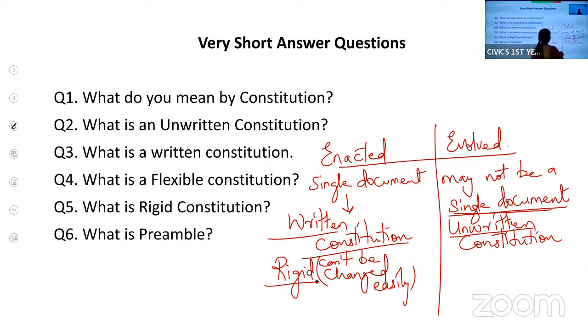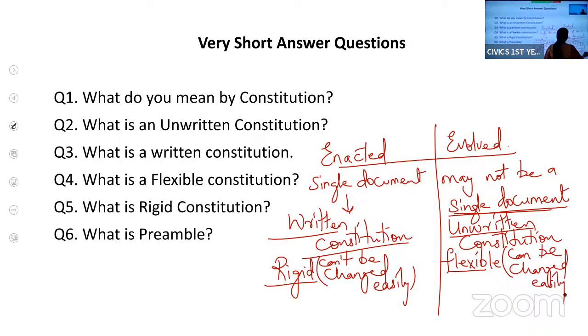Whereas an unwritten constitution is flexible. It is flexible in nature. Flexible means it can be changed easily. So always remember, an enacted constitution is written and a written constitution is always rigid. Whereas an evolved constitution is unwritten. Once it is unwritten, it means it is flexible. This is the classification of constitution, or types of constitution. I hope I am clear with this.